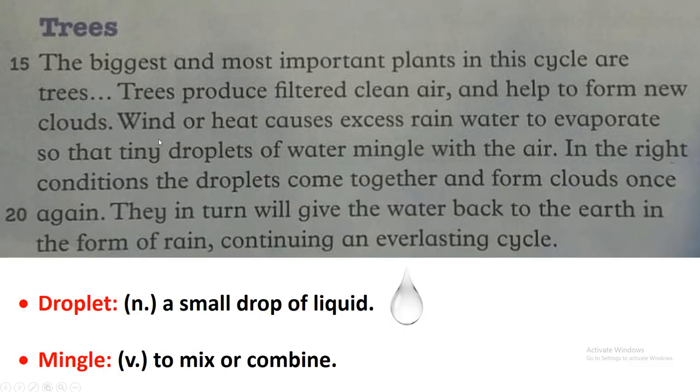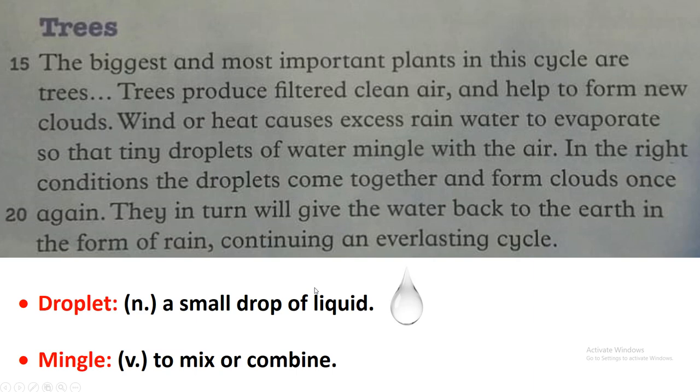So as we mentioned, wind or heat causes excess rain, extra rainwater, to evaporate. A lot of water will evaporate so that tiny droplets, a small drop of liquid. Okay, so when water evaporates, we will find tiny droplets of water mingle with the air. Mingle is a verb, means mix or combine with air.